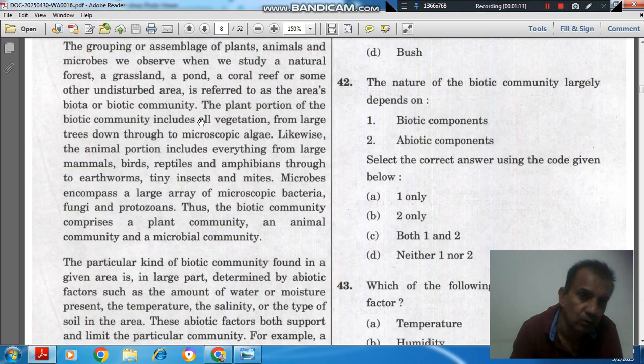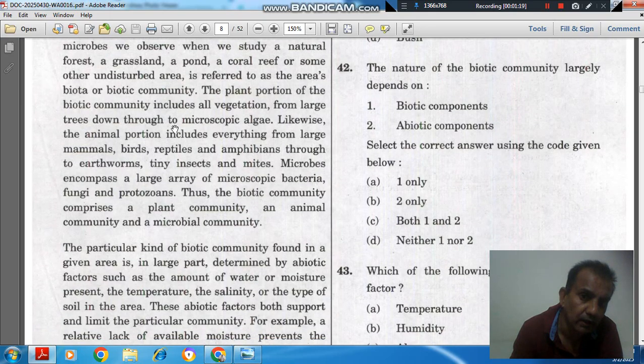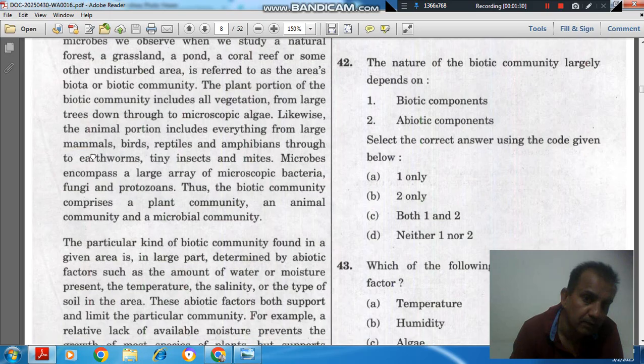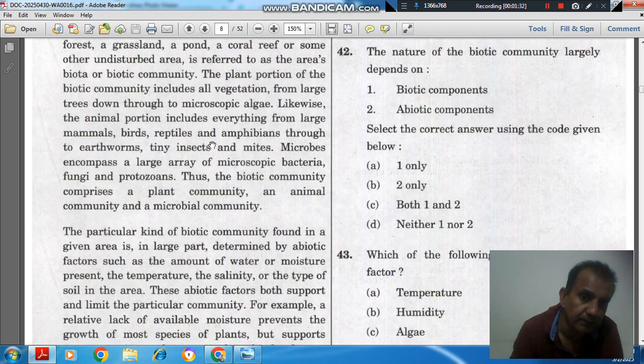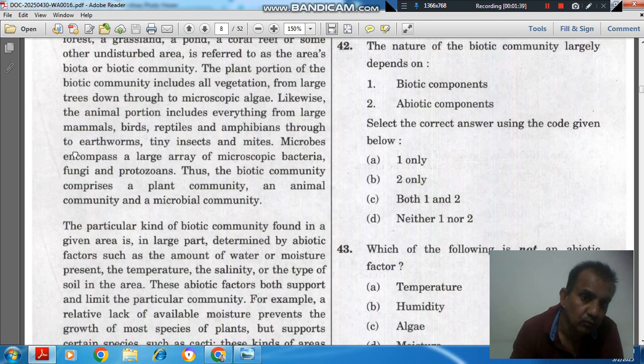The plant portion of the biotic community includes all vegetation from large trees down to microscopic algae. Likewise, the animal portion includes everything from large mammals, birds, reptiles, and amphibians through to earthworms, tiny insects, and mites.